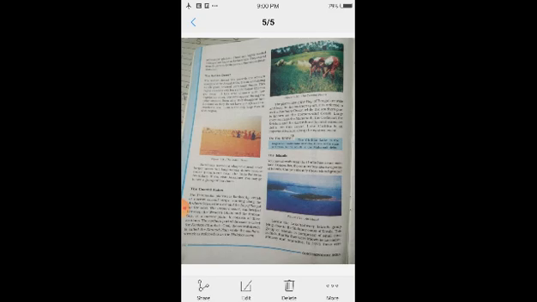On the western side is the Lakshadweep Islands, also called the coral islands. In the eastern part, parallel to the Bay of Bengal, is the eastern island group, the Andaman and Nicobar Islands, which are called volcanic islands.